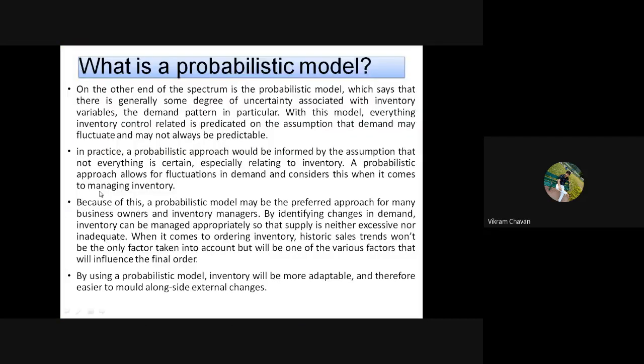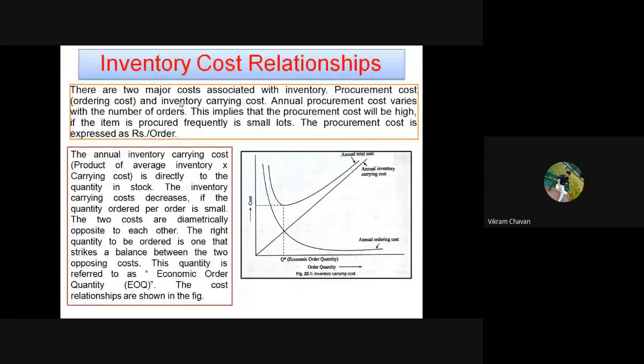Now we have discussed this initially also. The annual inventory carrying cost is the product of average inventory multiplied by carrying cost. The product of average inventory and carrying cost is nothing but the annual inventory carrying cost.